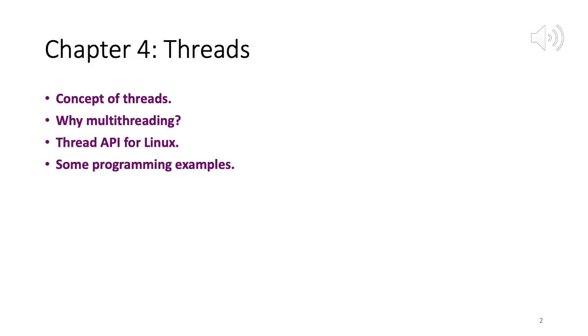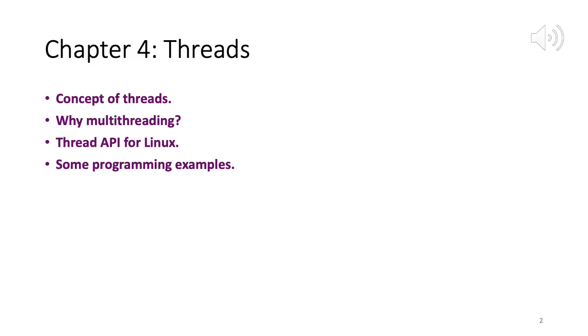So once again, from the programmer's point of view, the job is easy. We just have to call the appropriate API and then that thread operation will be performed. So we don't need to bother too much about implementation of that function.